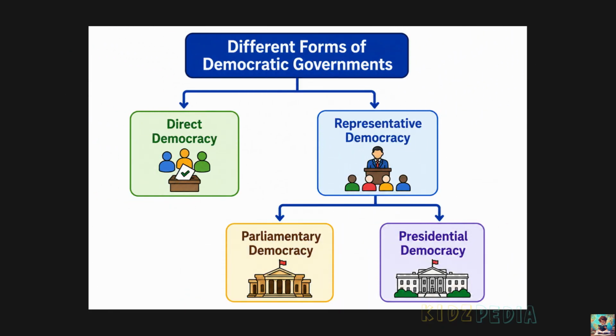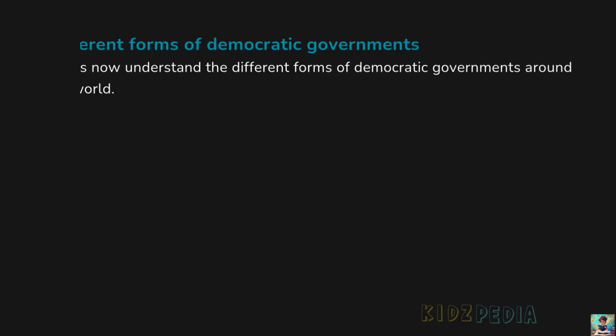Although all democracies follow the same basic principles, they are not organized in the same way. Different countries have different systems for governing the people. There are two main forms of democratic government: direct democracy and representative democracy. Representative democracy is further divided into parliamentary democracy and presidential democracy. In the next sections, we will learn how each of these forms works.